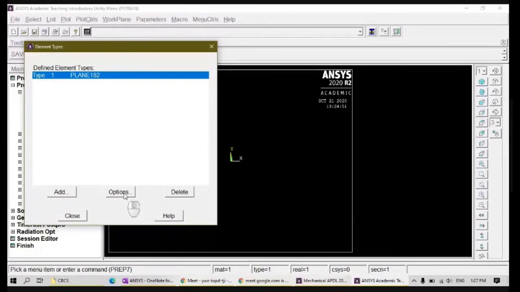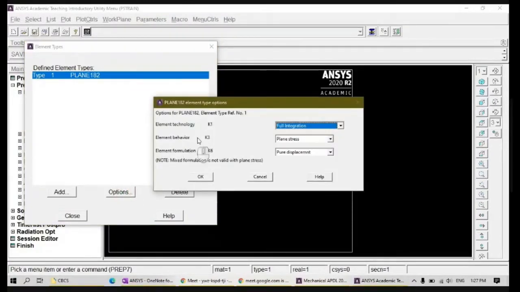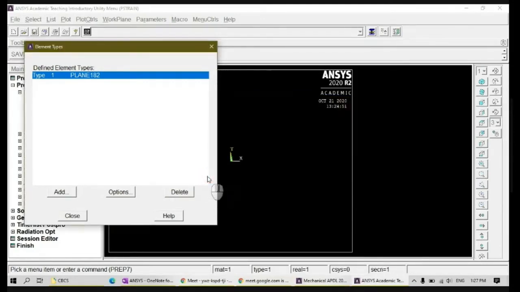Go to options. Here element behavior is plane stress. You change it to plane strain. This is very, very important. If you're not changing this, then your B matrix, everything will be different, so you won't get the right answer. Okay. So you change it to plane strain. Then click OK. Right? And then push.